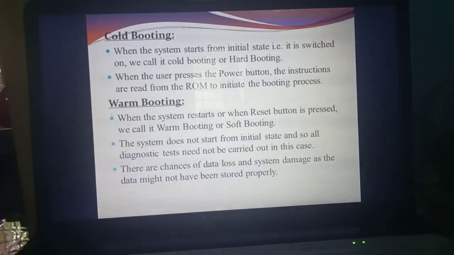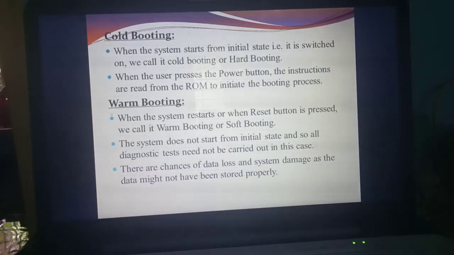What's the disadvantage? For example, you are typing something. Immediately power went. There is no UPS. Immediately the system will shut down. After 5 minutes power will come, so you just switch on the computer. But you have not yet saved the already typed file. So there is a chance of data loss.